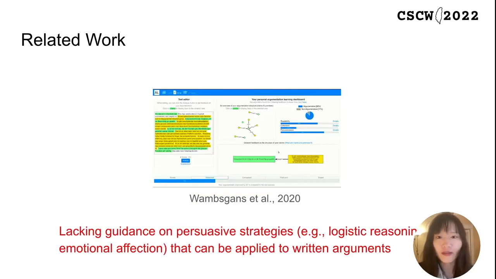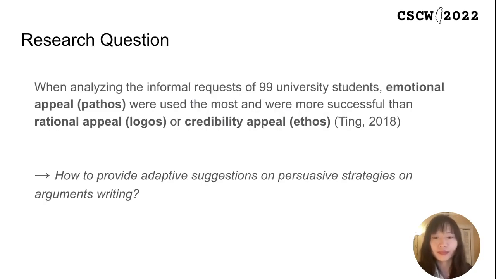Recently, an increasing number of methods and tools have been proposed to help people refine written arguments with natural language processing techniques. For example, AL, an adaptive learning support system for argumentation skills. These existing tools focus mainly on analyzing the structure of arguments, for example, the relationship of claims and premises, while lacking guidance on persuasive strategies, for example, logistic reasoning, emotional affection, that can be applied to written arguments.